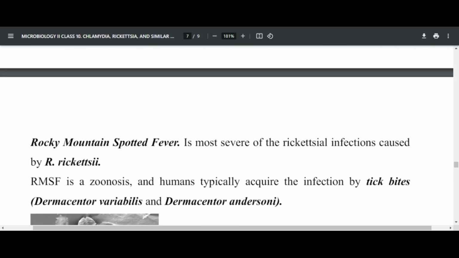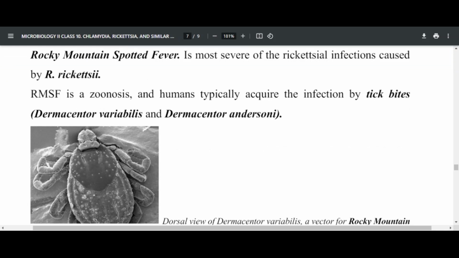The first condition that we normally associate with Rickettsia is the spotted fever group of diseases, where you find Rickettsia rickettsii, conorii, and africae. This is the spotted fever group which includes Rocky Mountain spotted fever. Rocky Mountain spotted fever is the most severe form of Rickettsia infection, and it is most commonly associated with Rickettsia rickettsii.